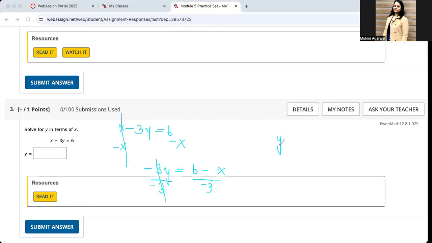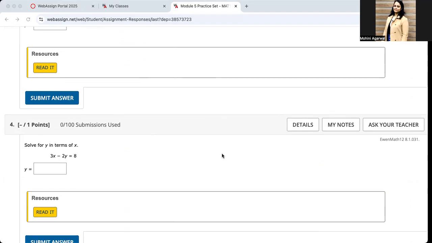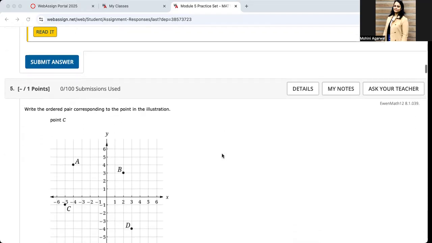I have y equals 6 minus x, divided by negative 3. You can choose to leave your answer this way, or you can convert it as y equals x minus 6 divided by 3. Moving to the next one. Number 4 is the same. Skipping that. Let's talk about number 5.